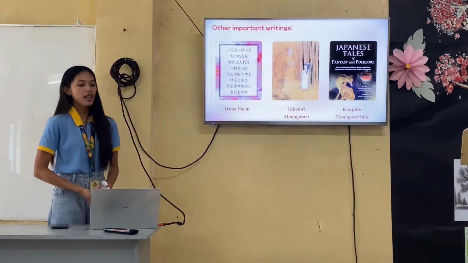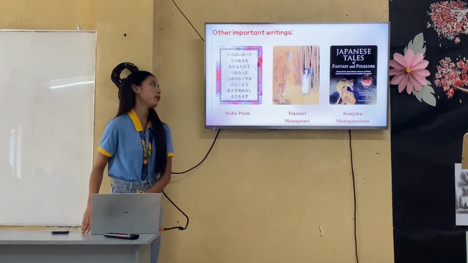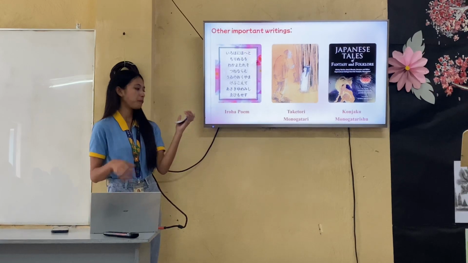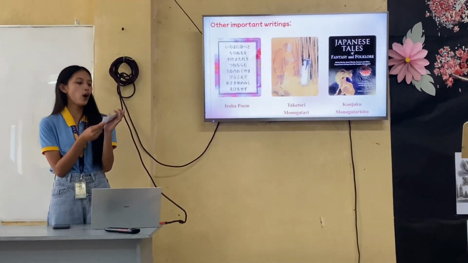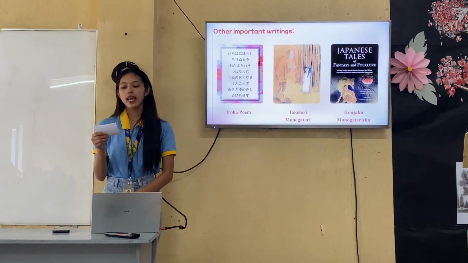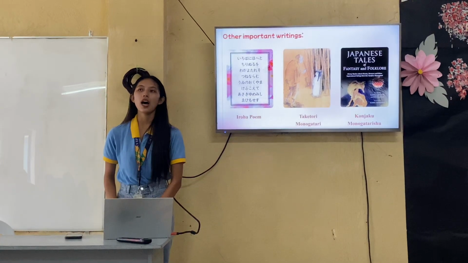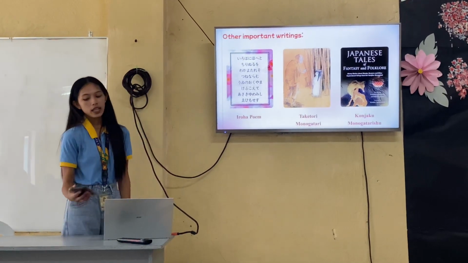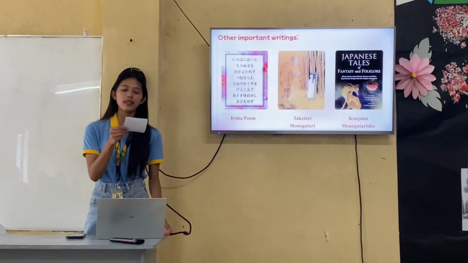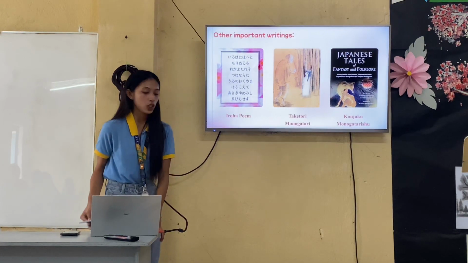And the other important writings include Iroha-uta, Taketori Monogatari, and Ganshapo Monogatari Sho. So Iroha-uta is one of the two standard orderings for the Japanese syllabary. Next is Taketori Monogatari, known as The Tale of the Bamboo Cutter, which is a 10th century Japanese narrative. And lastly is the Ganshapo Monogatari Sho, which is